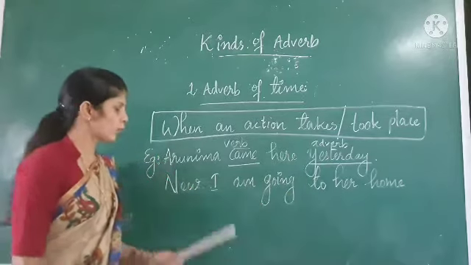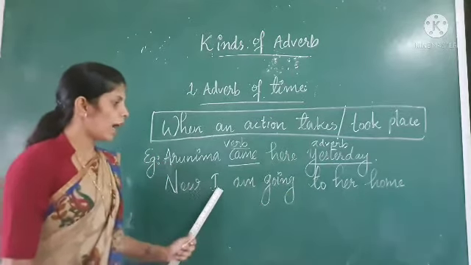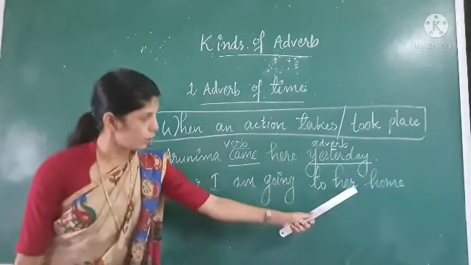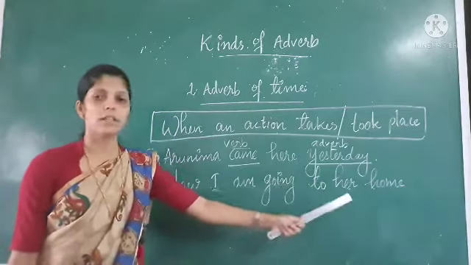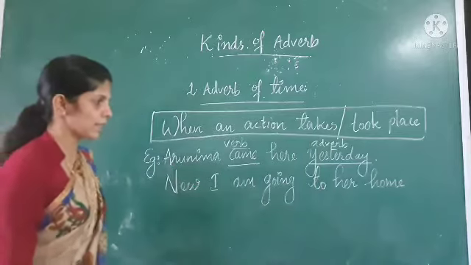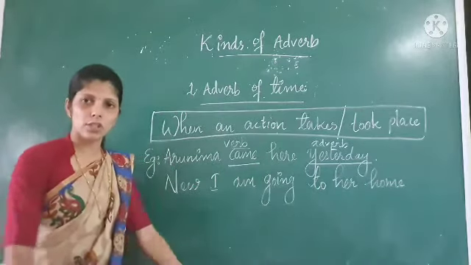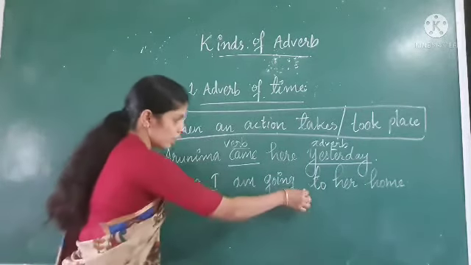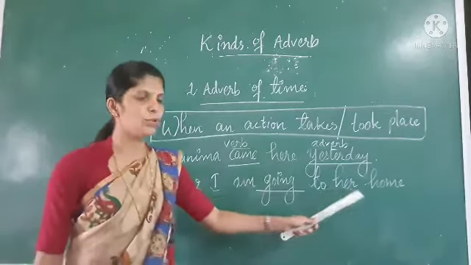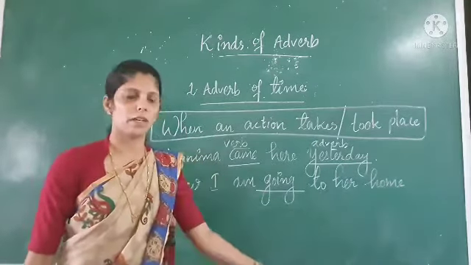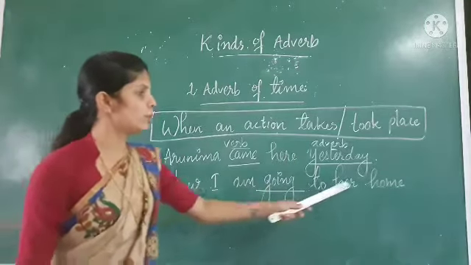So let's see one more example. Now I am going to her home. In this sentence, which is the verb? The action that is going to happen is going. A particular person is going to her home, maybe a friend or a relative. Now I am going to her home.